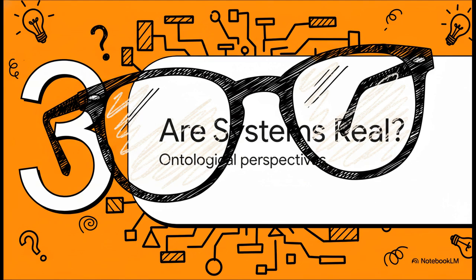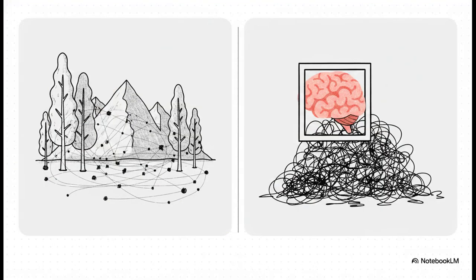Are systems actually real? Let's throw on our ontological lenses for a minute. This is where the divide really becomes clear. On one side, you've got system realism. Mario Bunge pushed this idea called systemism, basically saying the world is fundamentally made up of interconnected systems, and we literally discover them out there in the wild.